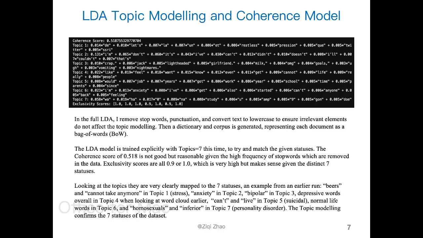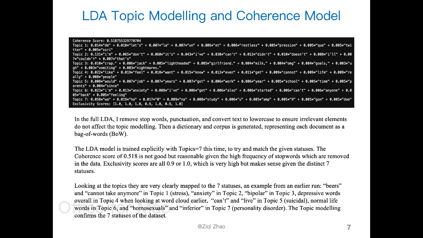In the full LDA, I remove stop words, punctuation, and do some pre-processing to ensure irrelevant elements do not affect the topic modeling. And then a dictionary and corpus is created, representing each statement as a bag of words. And the LDA model is trained explicitly with 7 topics to try and match the given statuses.